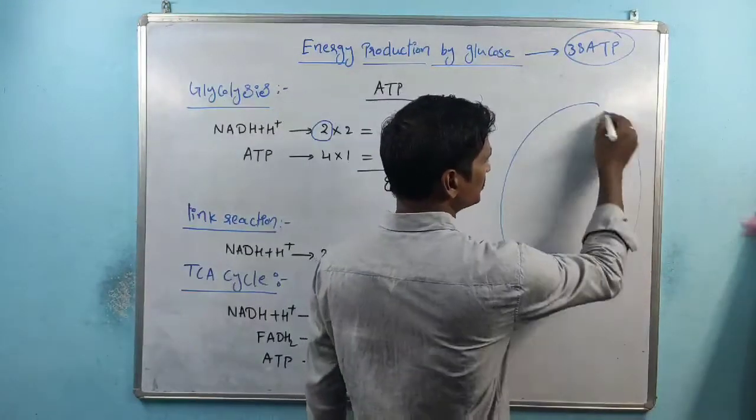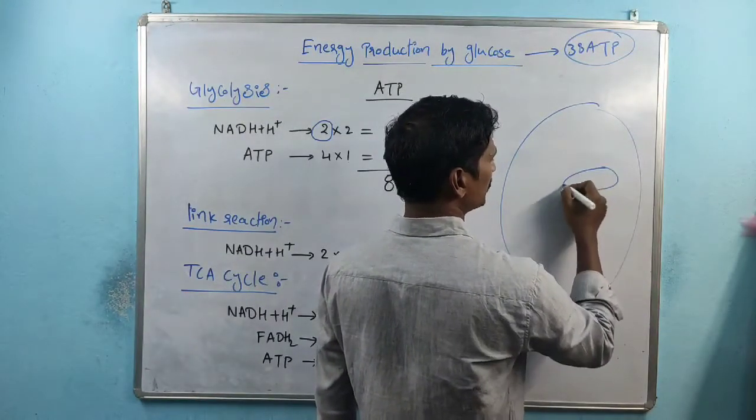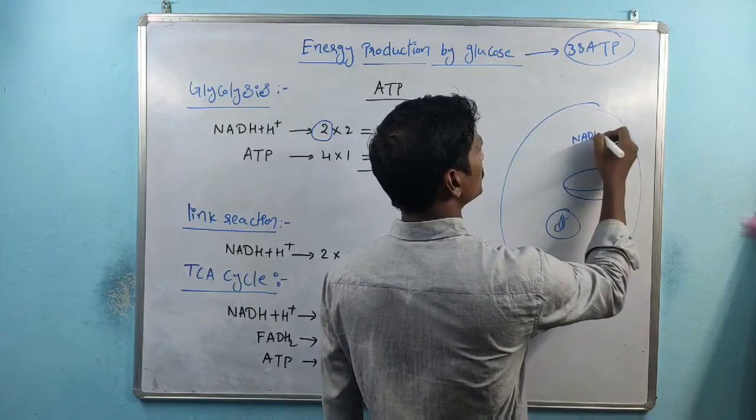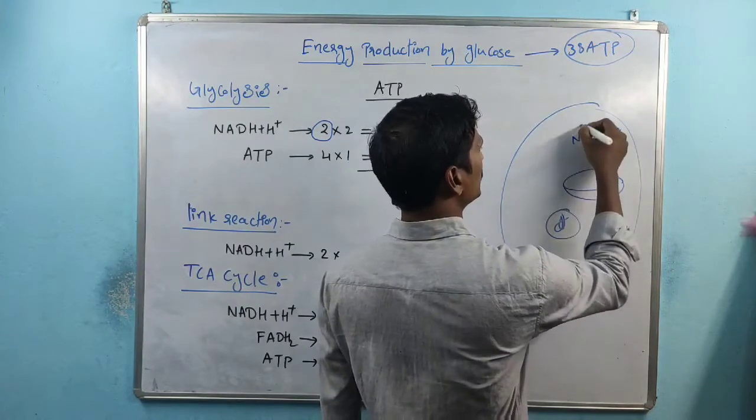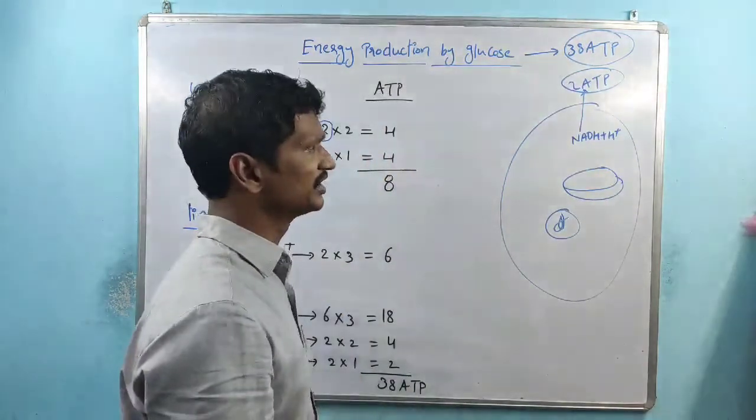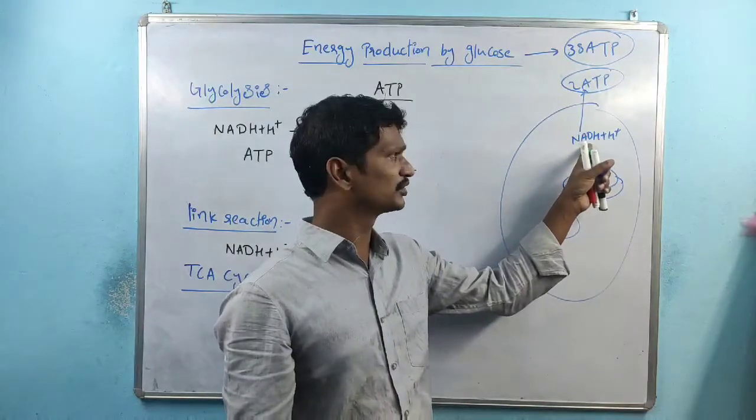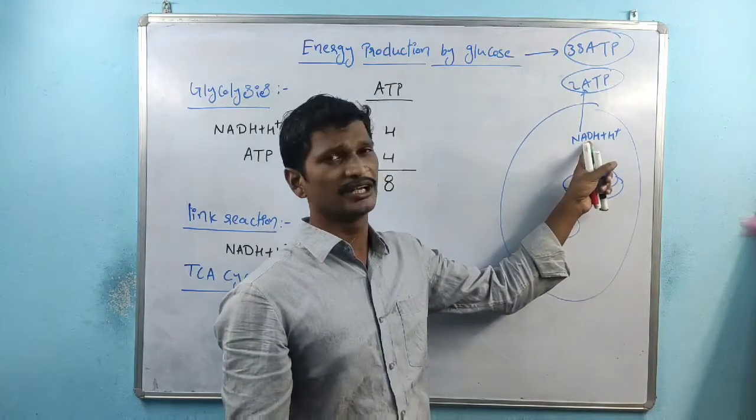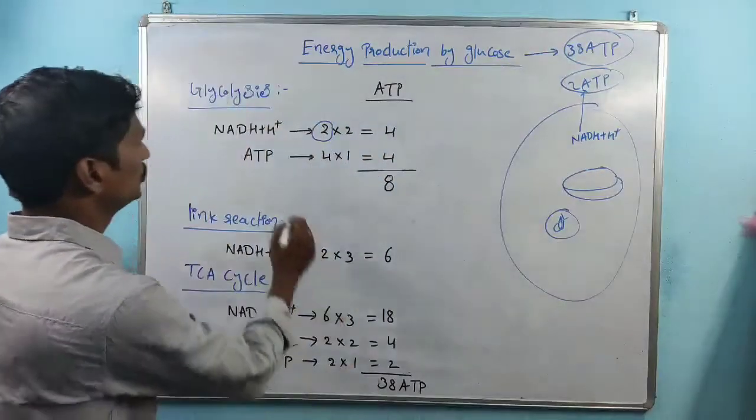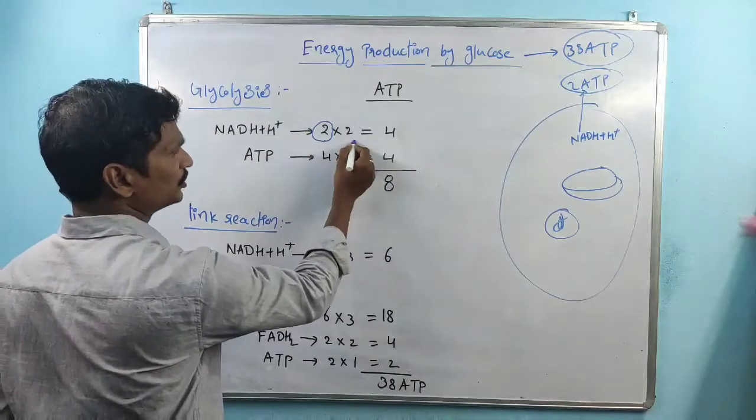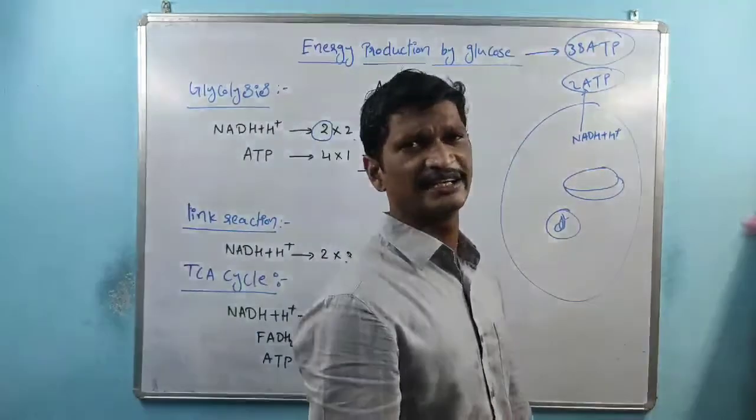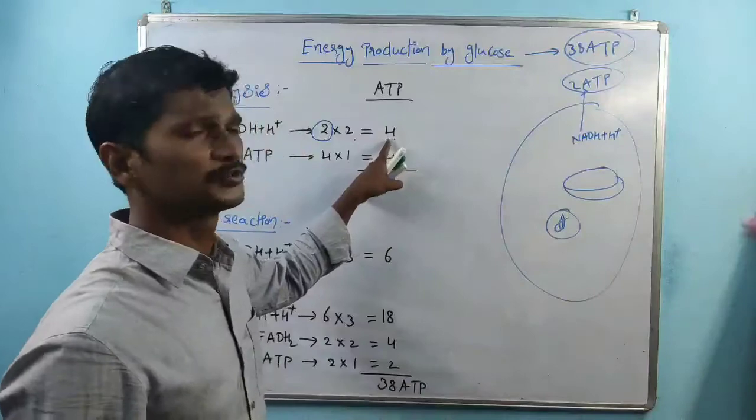Remember, within the cell cytoplasm, this is the mitochondria, right? This is the nucleus, right? So within the cell cytoplasm, NADH plus H plus is produced, and that is equal to 2 ATPs. So the NADH plus H plus produced in the cell cytoplasm is involved in the production of 2 ATPs. Totally here 2 NADH plus H plus are produced. 2 into 2, 4. So by the glycolysis process, by the NADH plus H plus, 4 ATPs are produced.